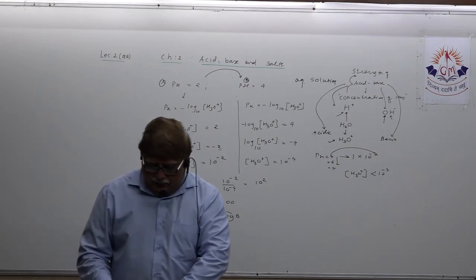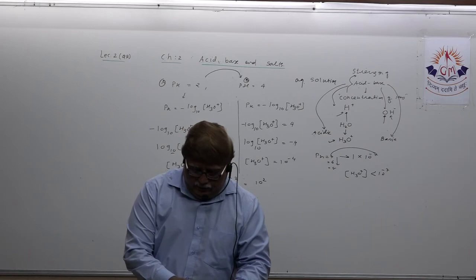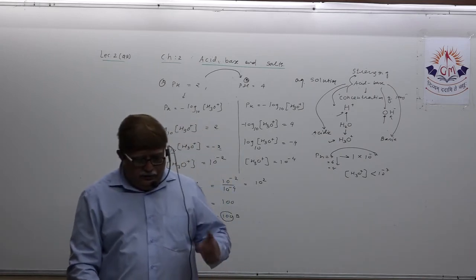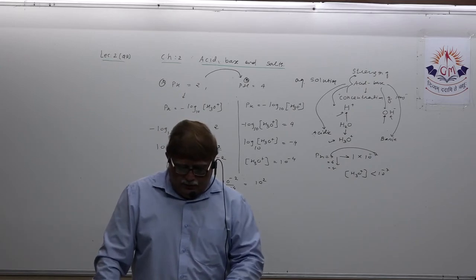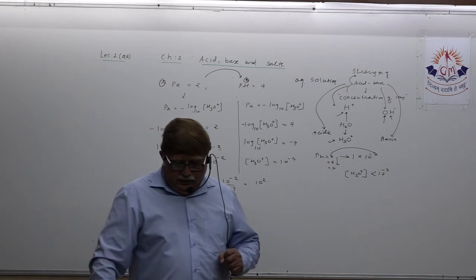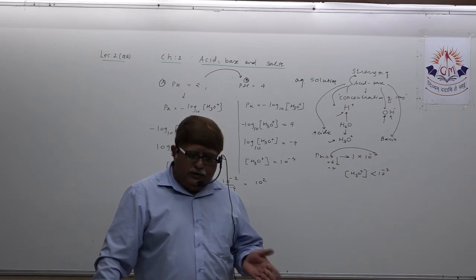See the next MCQ which I have given is of the same type, but there you are comparing the basicity. The aqueous solution having pH 11 is how many times less basic than the aqueous solution having pH 8?